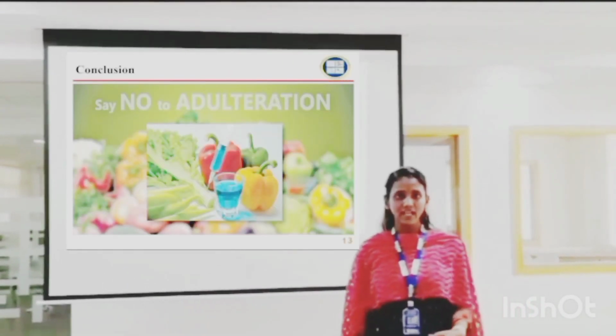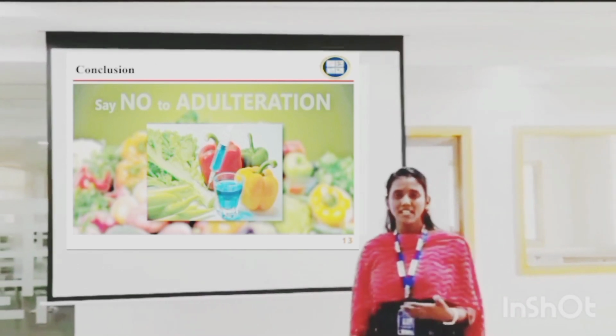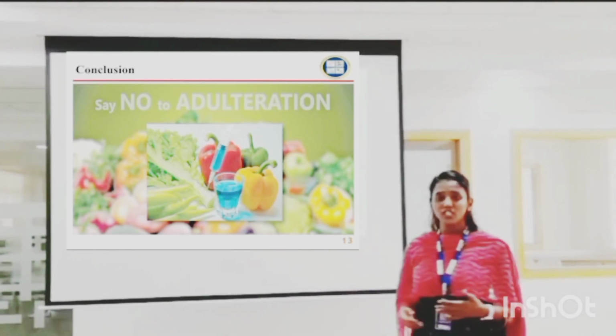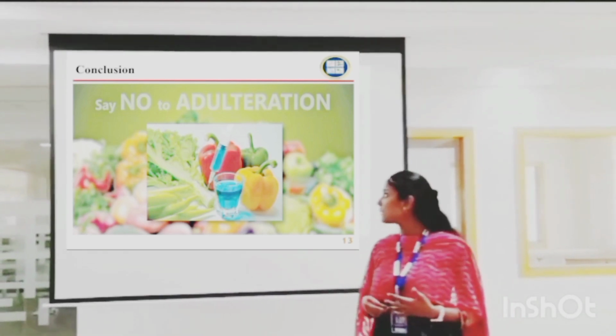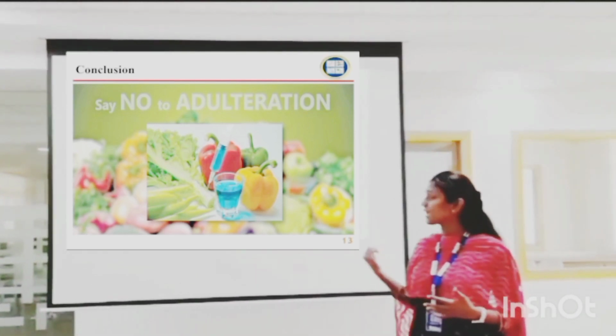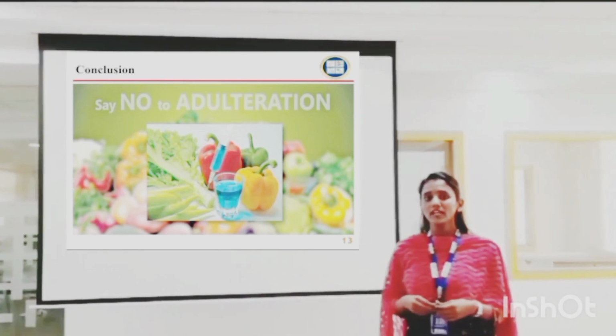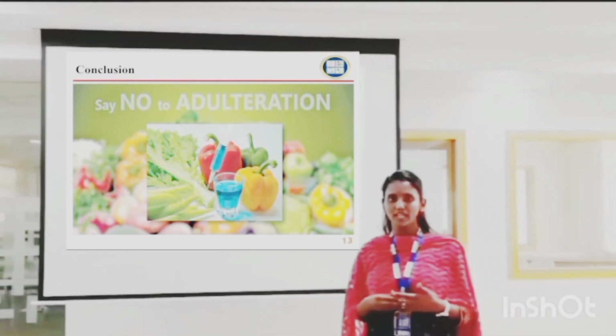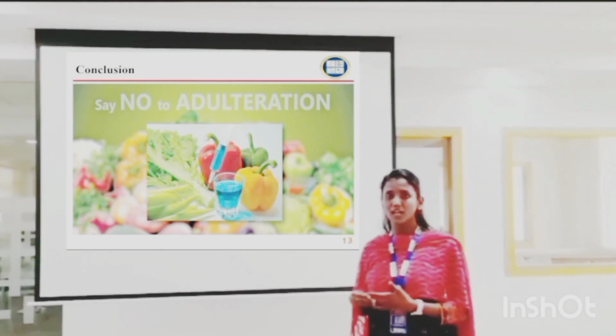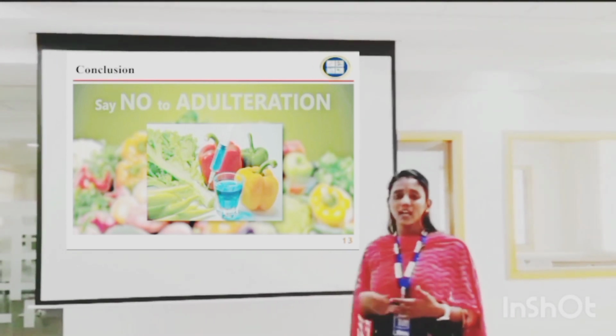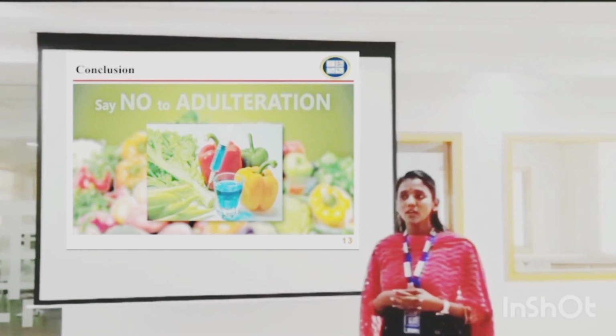Say no to adulteration. I conclude that we have to give our voice against food adulteration by checking the ISI marks, standard Agmark marks, and by checking for FSSAI approved products. So make sure that next time while you are going to the market for buying any product, especially packed products, check the FSSAI approved mark and confirm that it is a reliable one. Once we used to say one should be as pure as milk, but nowadays milk has got adulteration too. Good food should be a right, not a privilege, and everyone should follow this.